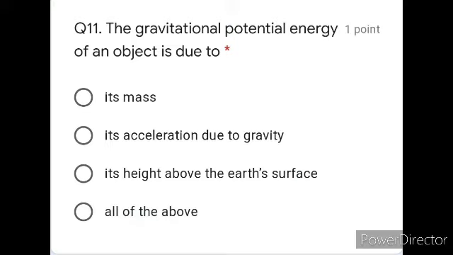So bacha, your gravitational potential energy, it is mgh. M means mass, G acceleration due to gravity, H height above the earth's surface. So it depends upon all the three. Fine. So your correct answer is going to be all of the above. Okay, so correct is option D, all of the above.